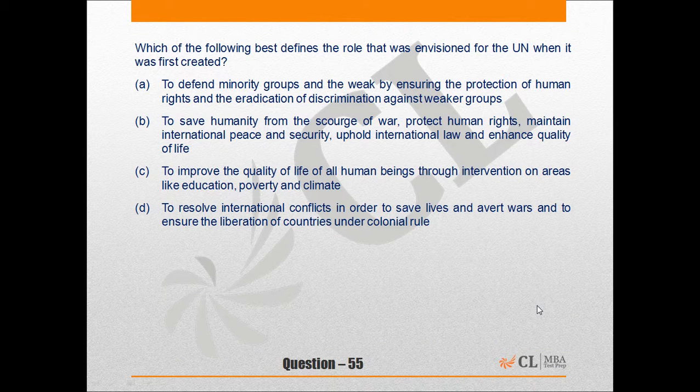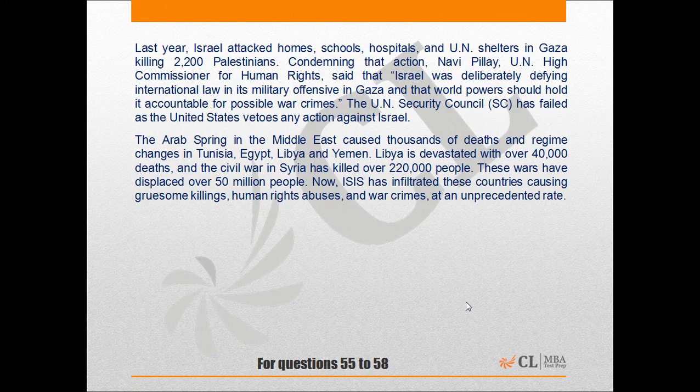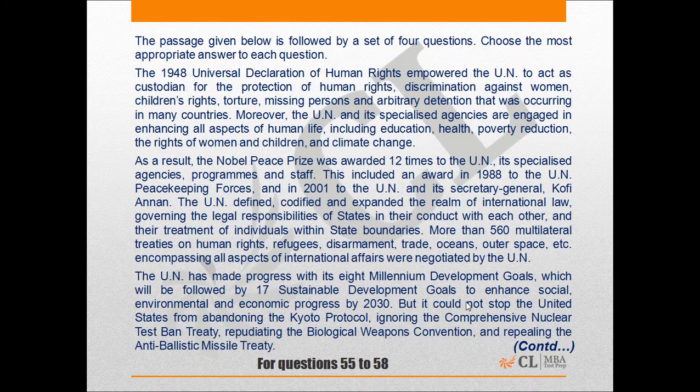Question 1 says, which of the following best describes the role that was envisioned for the UN when it was first created? To answer this question, let's go back to para 1. Para 1 says, the 1948 Universal Declaration of Human Rights empowered the UN to act as custodian for the protection of human rights, against discrimination against women, children's rights, torture, missing persons, and arbitrary detention that was occurring in many countries. Moreover, the UN and its specialized agencies are engaged in enhancing all aspects of human life, including education, health, poverty reduction, the rights of women and children, and climate change.